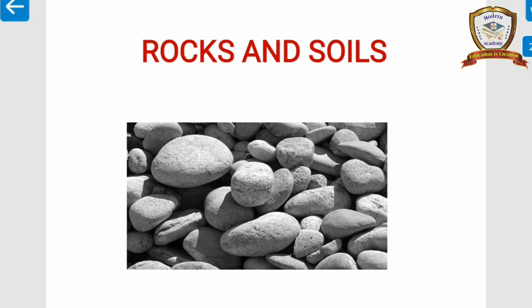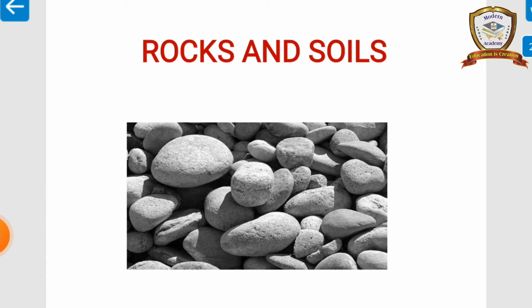Intrusive igneous rocks are found beneath the surface of the earth. There are two types: plutonic rocks and hypabyssal rocks. Examples of plutonic rock are granite, diorite, and gabbro. An example of hypabyssal rock is dolerite.